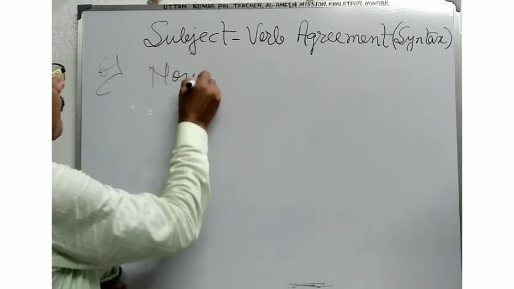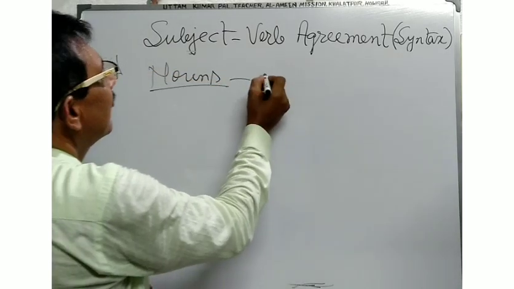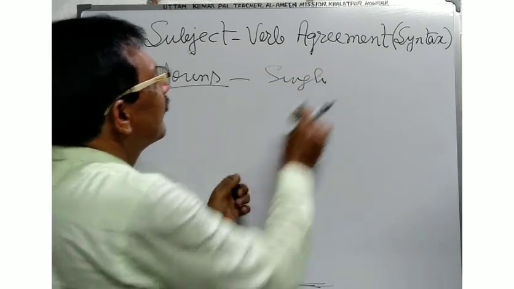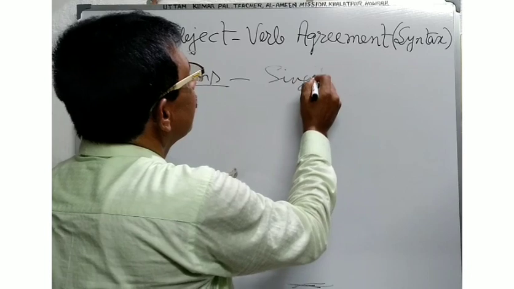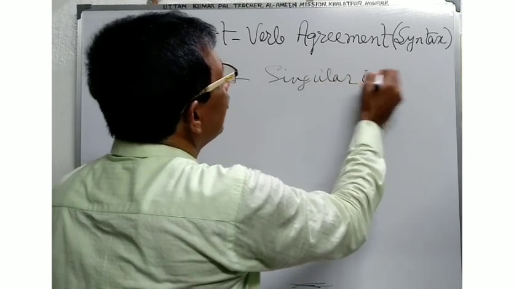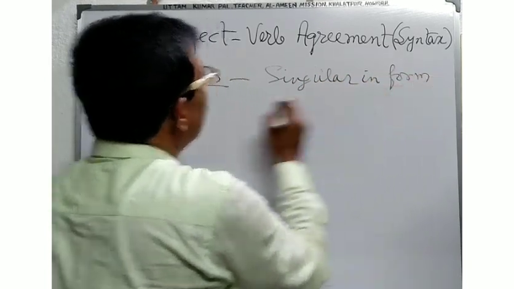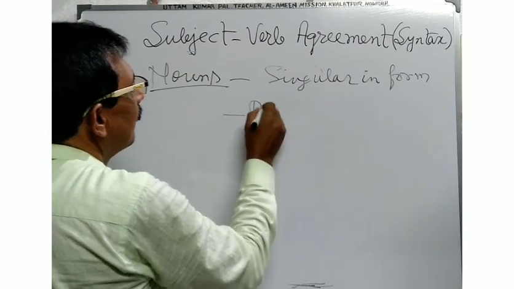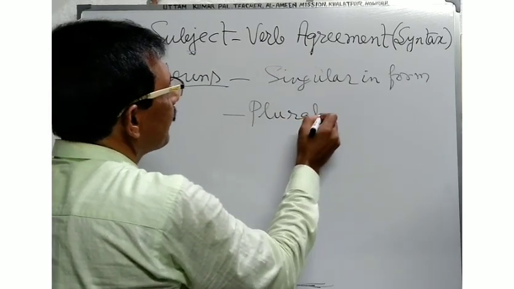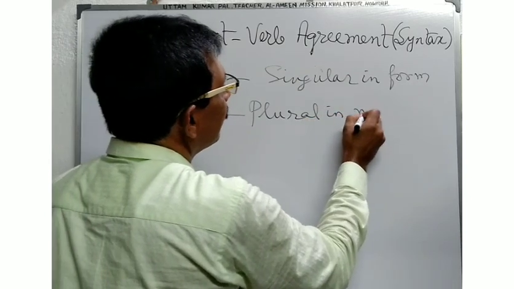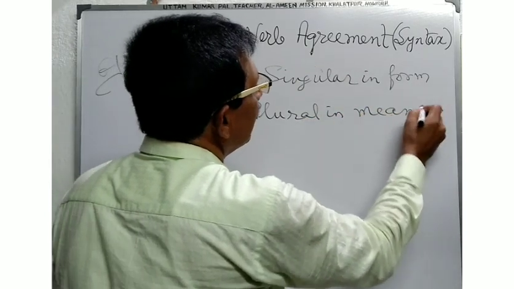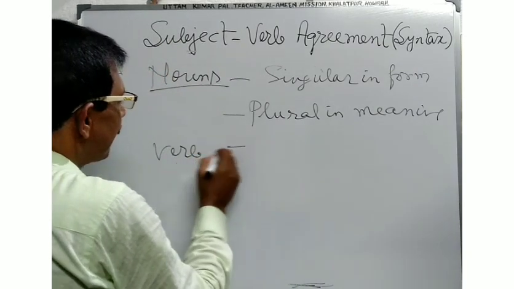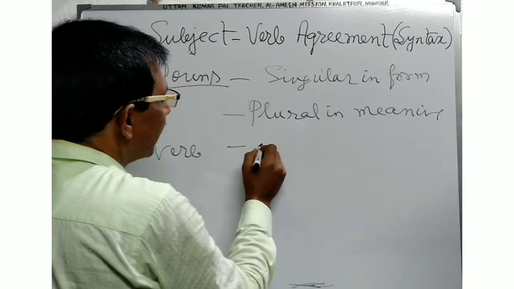Nouns singular in form but plural in meaning, then the verb will be used in the plural sense.